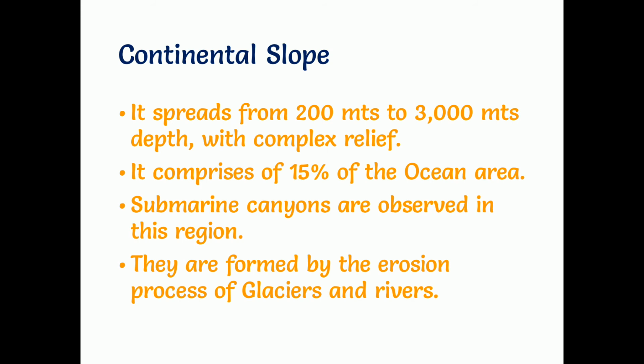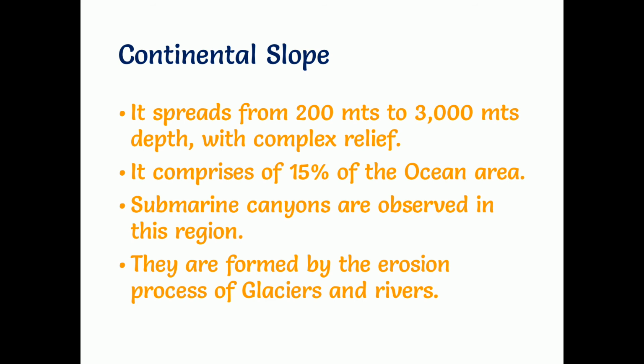Next one, continental slope. It spreads from 200 meters to 300 meters depth with complex relief. It comprises 15% of the ocean area. Submarine canyons are observed in this region. They are formed by the erosion process of glaciers and rivers. So almost 15% of the total ocean area comes under continental slope.